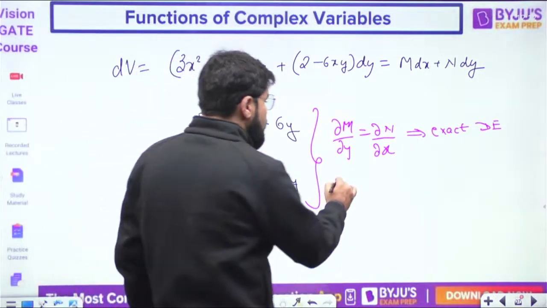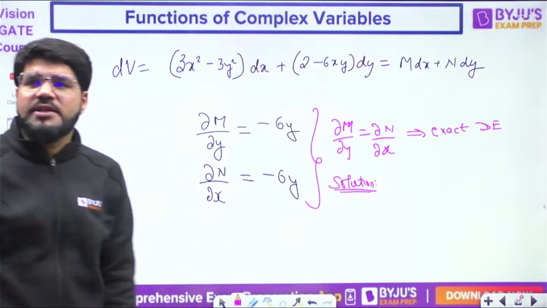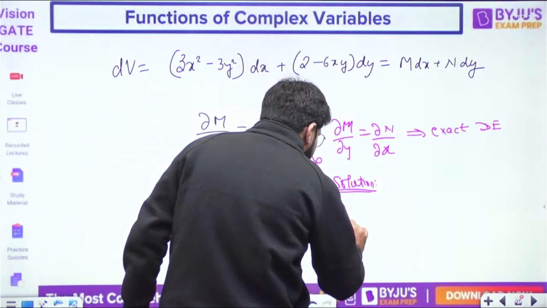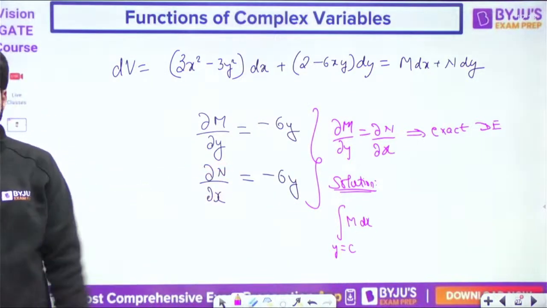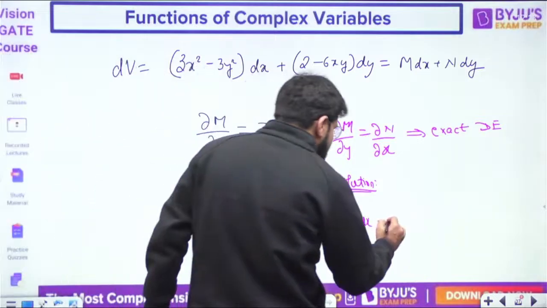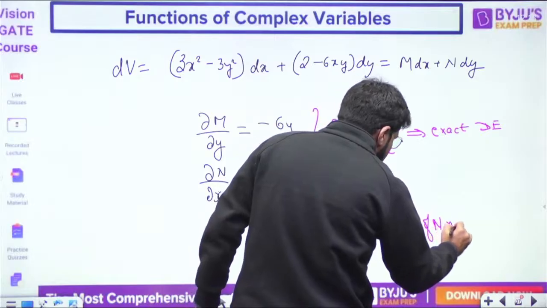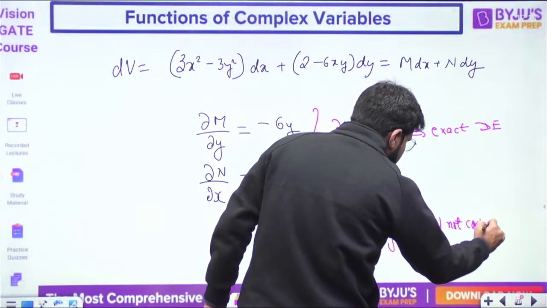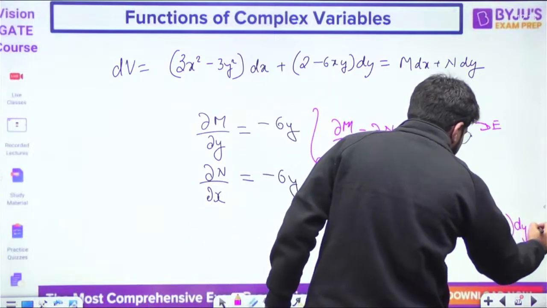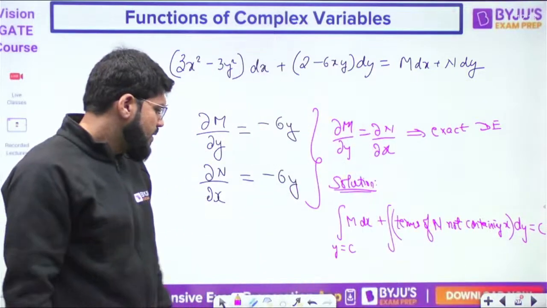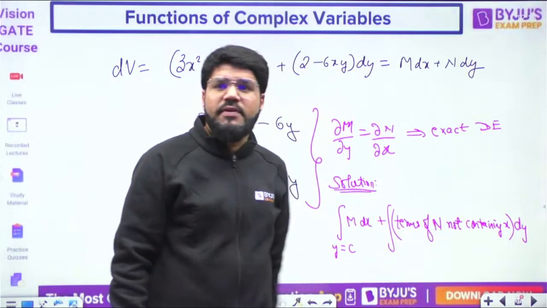And then what is the solution of an exact differential equation? It is given by the formula integral M dx, by treating y constant. When you're doing the M dx, y should be constant. Plus integral of terms of N not containing x, not at all containing x, dy equal to constant. This will be the solution: integral M dx plus terms of N not containing x dy. Okay, correct?